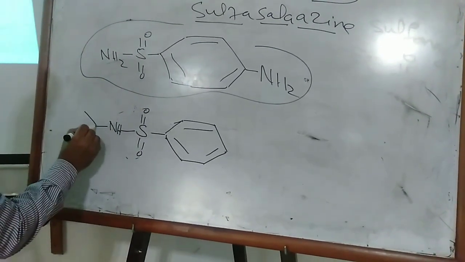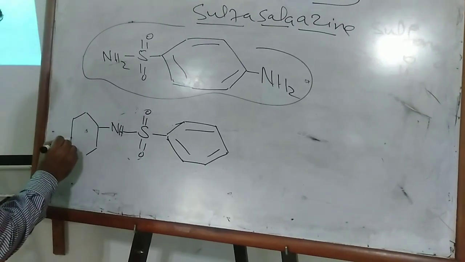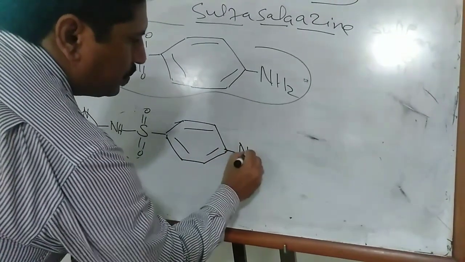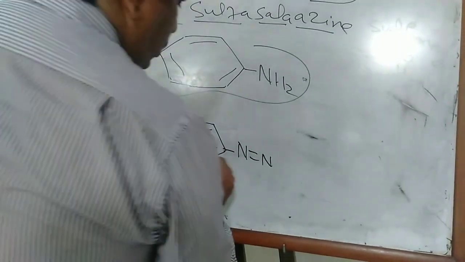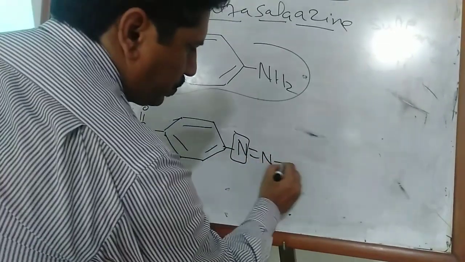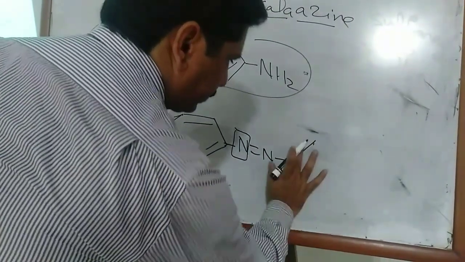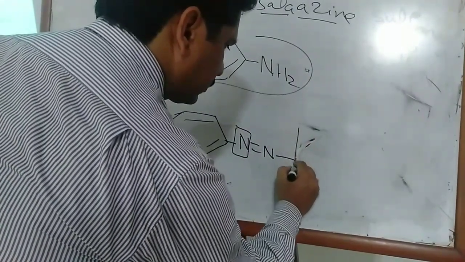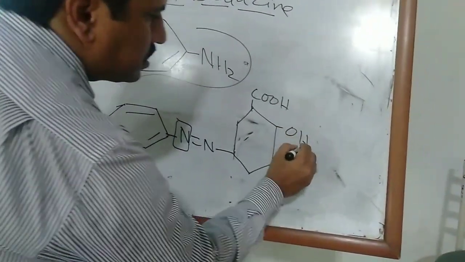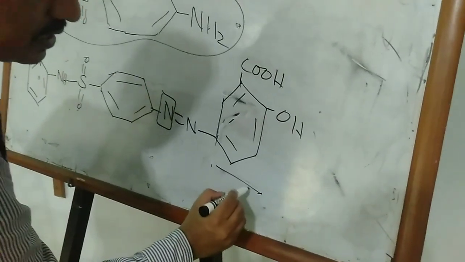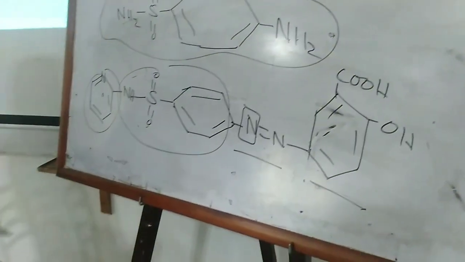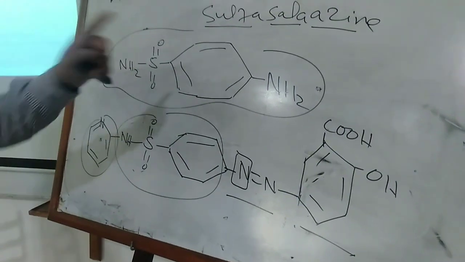In the structure of sulfasalazine there is pyridine at the R1 position, and there is an azo group at the fourth position, that is, the amino group is converted into an azo group, and there is salicylic acid, that is the sal, that is the azo group, that is the sulfa linkage, and that is pyridine. So four important structures are present in sulfasalazine.